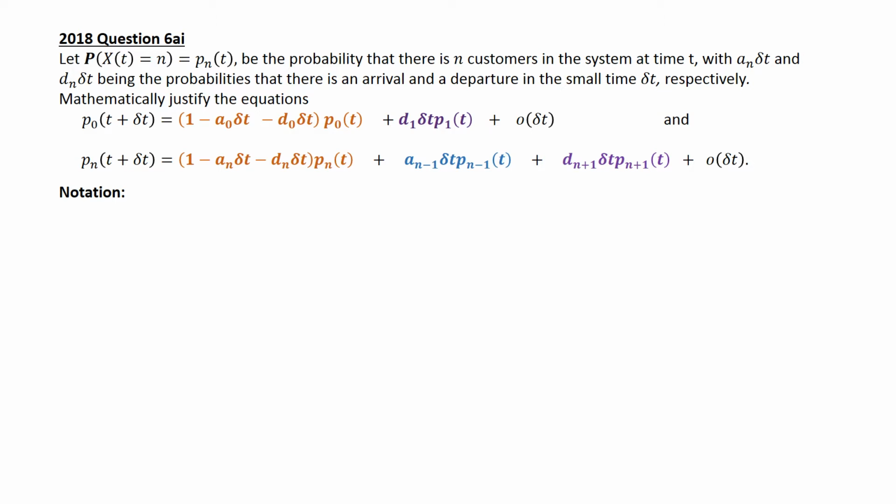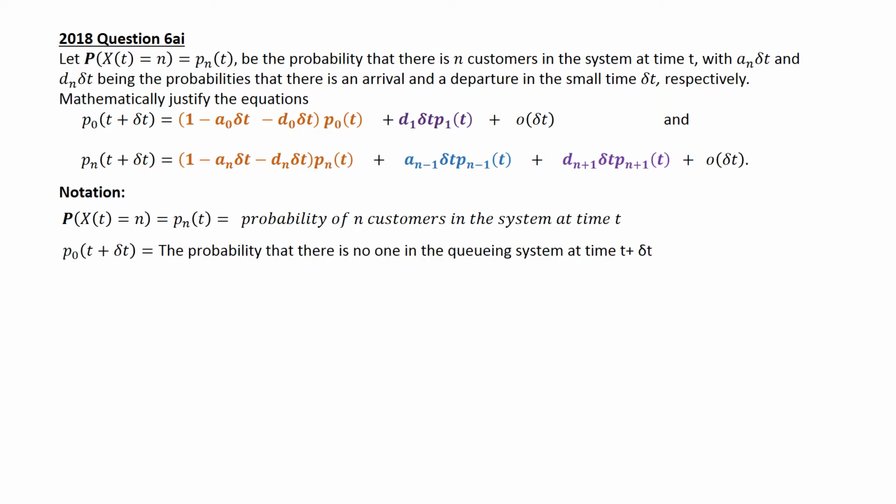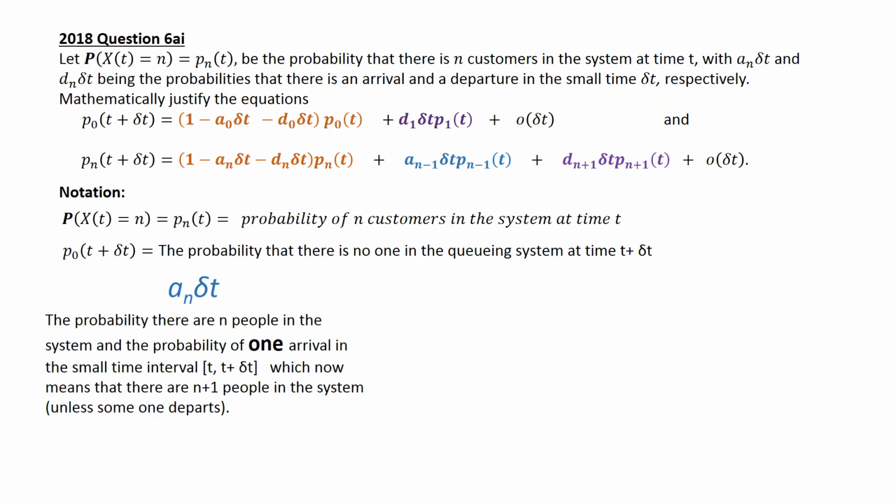Okay, so the notation is Pn(t) is the probability that there will be n customers in the system at time t. P0(t + delta t) is the probability that there's no one, that's what the zero is for, in the queuing system at time t + delta t. An delta t is the probability that when there are n people in the queue, there is one arrival in the little extra time interval delta t.